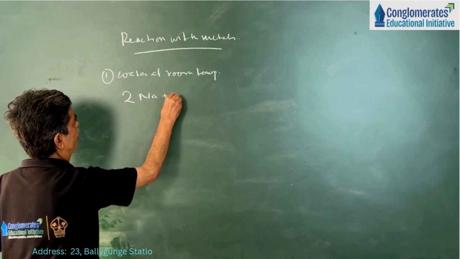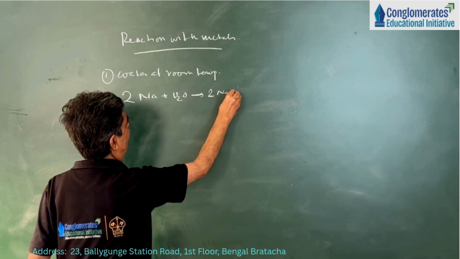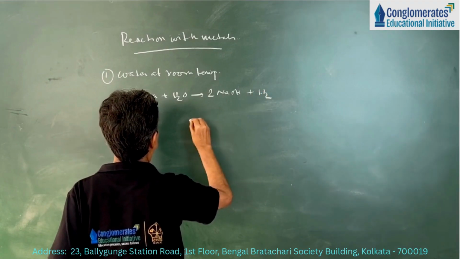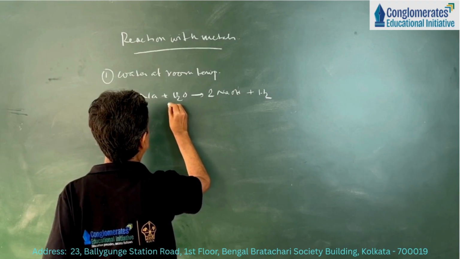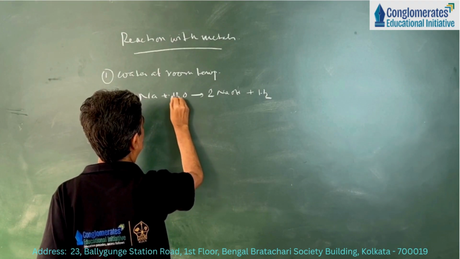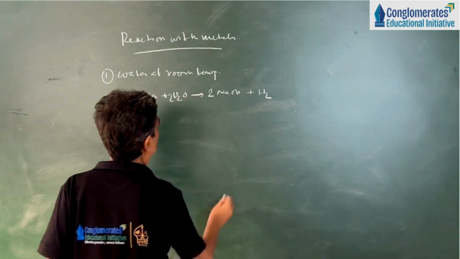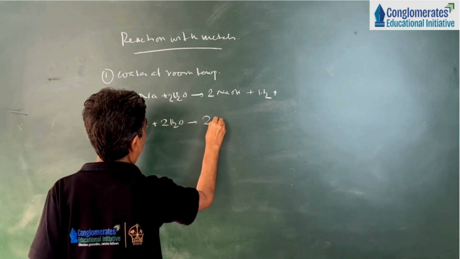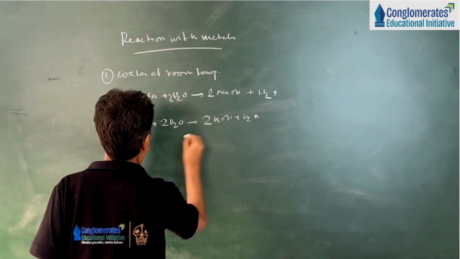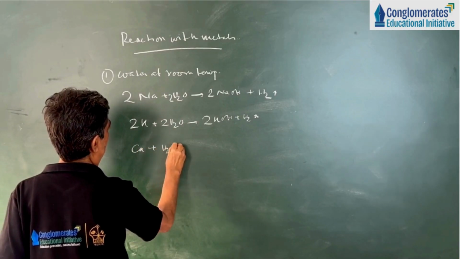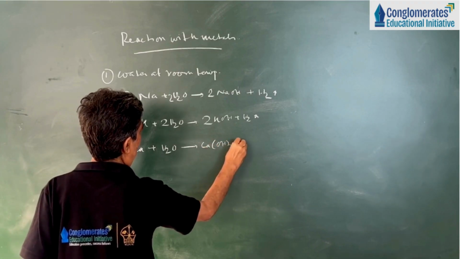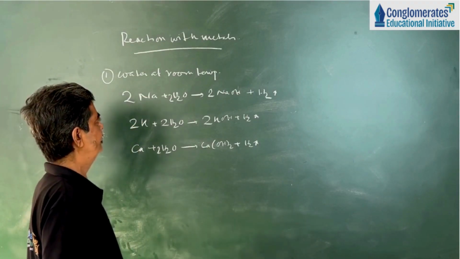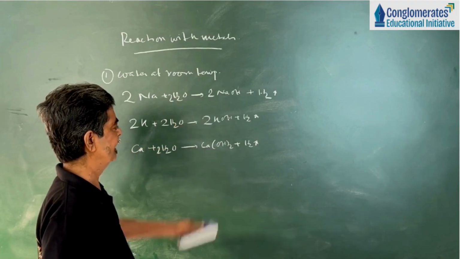2Na plus 2H2O gives 2NaOH plus H2. Similarly, 2K plus 2H2O gives 2KOH plus hydrogen. For the alkaline earth metal, Ca plus 2H2O gives Ca(OH)2 plus hydrogen gas. Now, you see the respective alkalis, NaOH, KOH and calcium hydroxide.